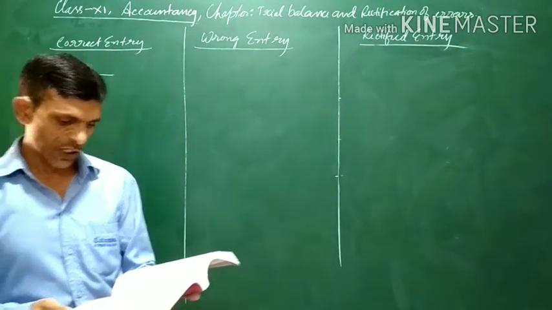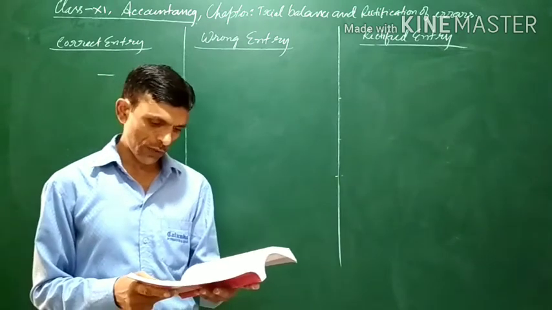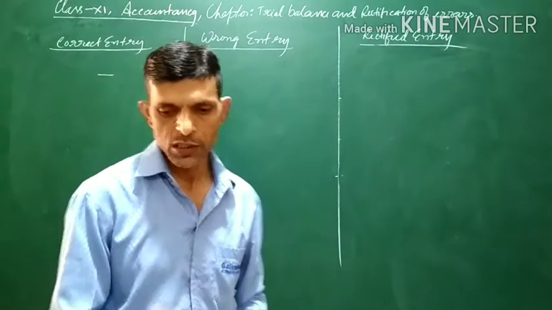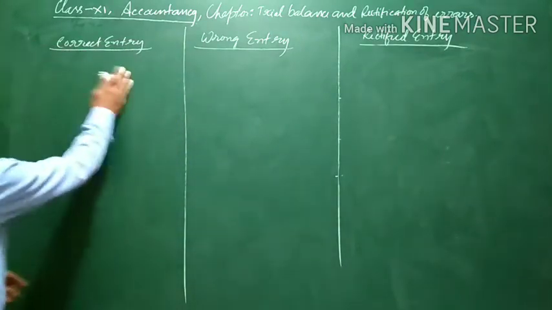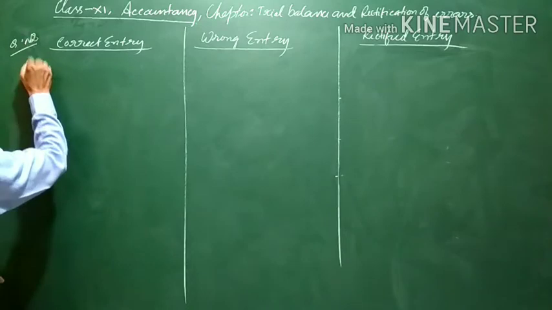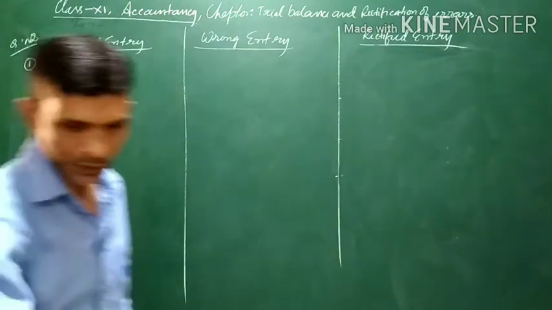Question number 8. Credit sales to Mohan 7,000 were not posted. Now first of all we will pass the correct entry. Credit sales to Mohan. The entry will be, for question number 8, the first one, that is A.